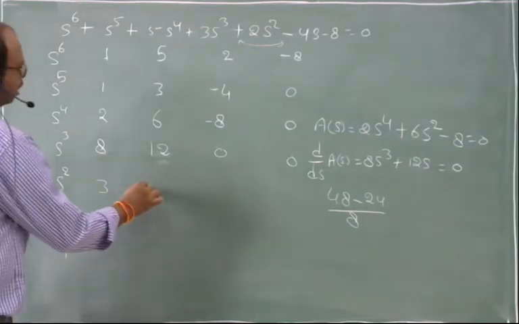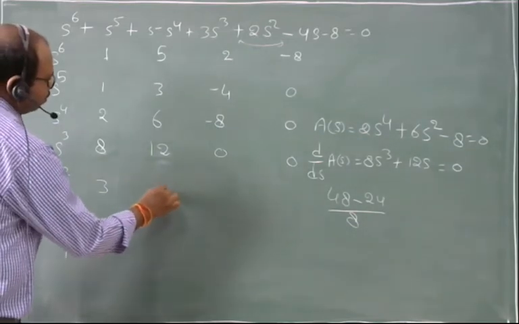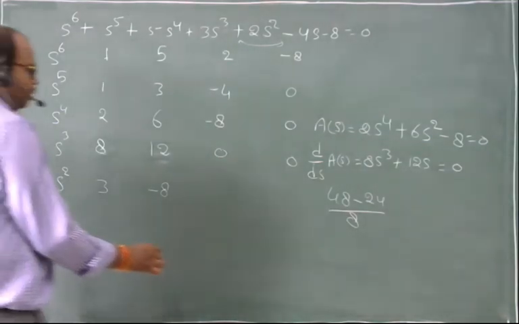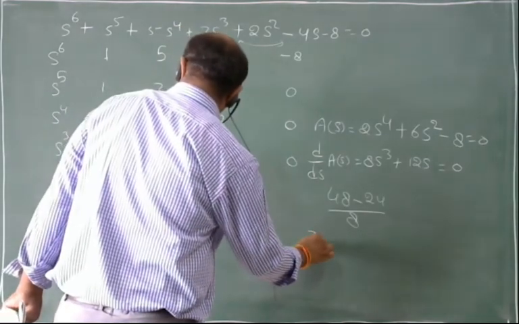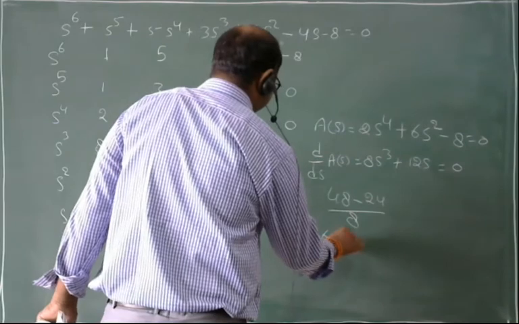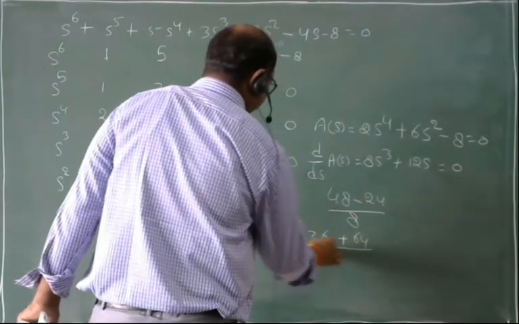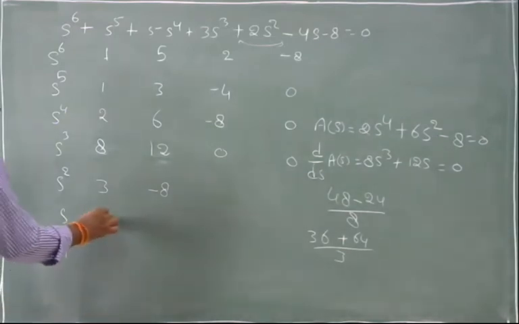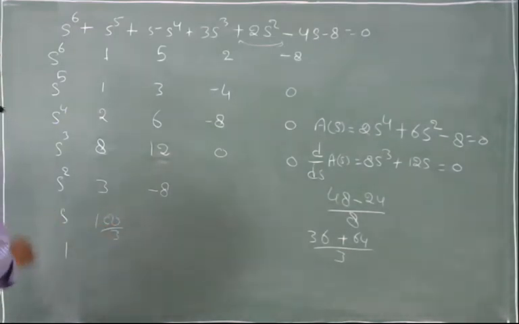And here I am having minus 8. Now 36 plus 64 divided by 3, which is 100 by 3.